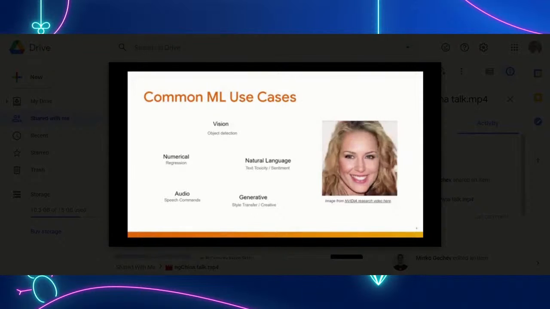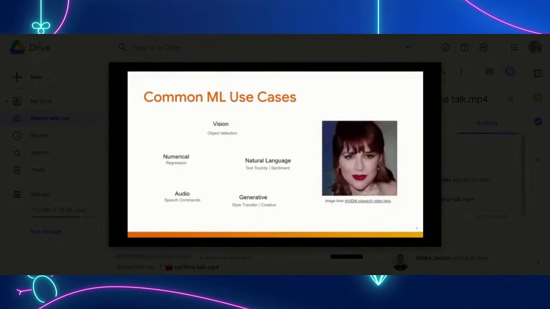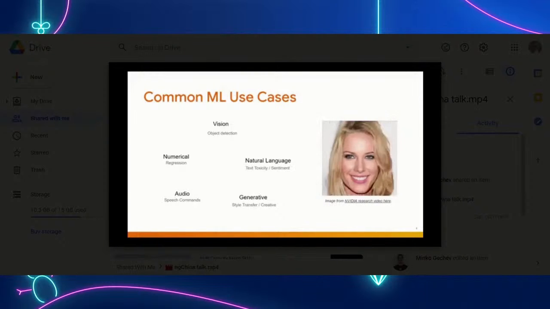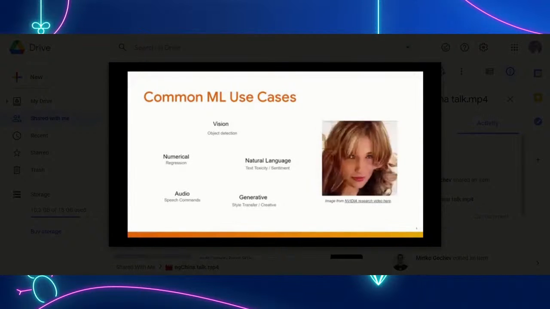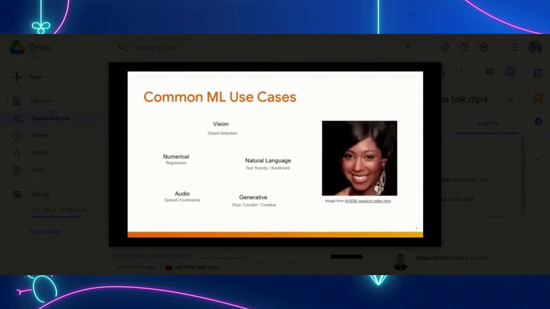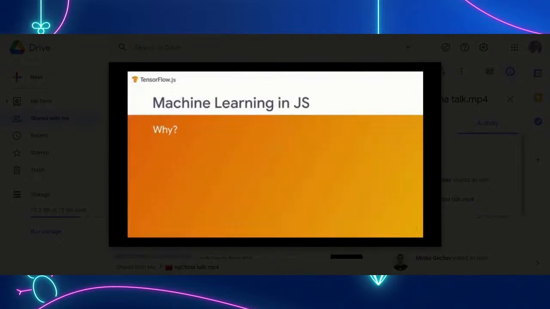And finally, we have generative and creative examples, one of which we can see on this slide, which was created by NVIDIA's recent research. Now, none of the faces in this animation are real. They've been dreamt up by the machine learning model. Just like if I asked you to imagine a purple cat, you probably could do so even though you've never actually seen one. Now, the machine learning here has learnt the essence of what a human face is composed of and is then asked to generate new ones.